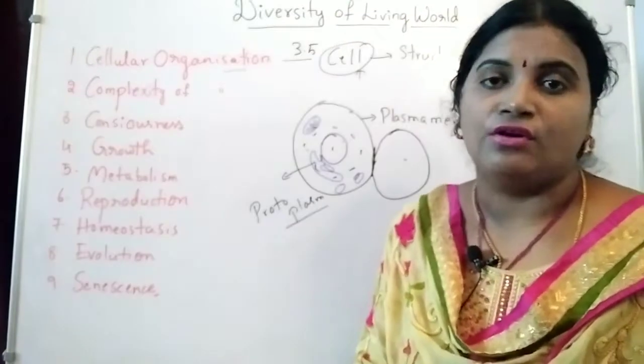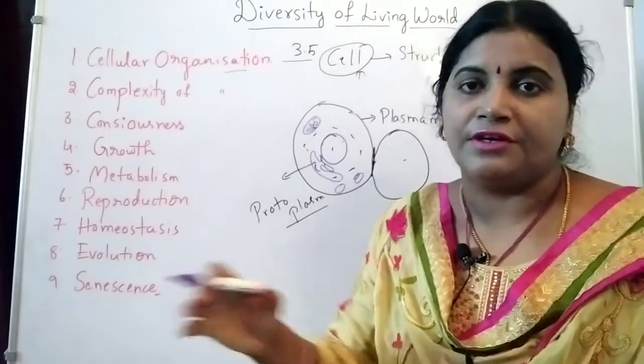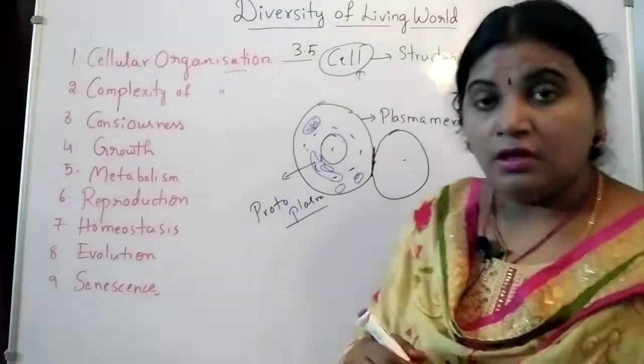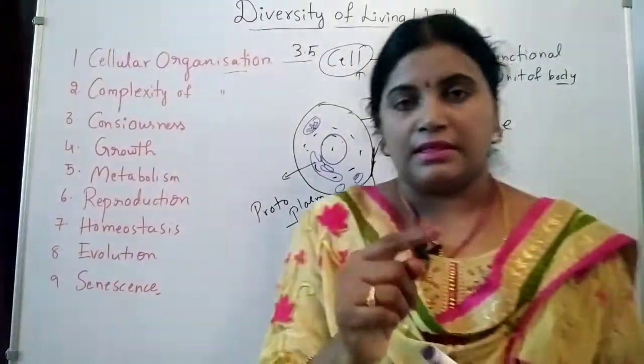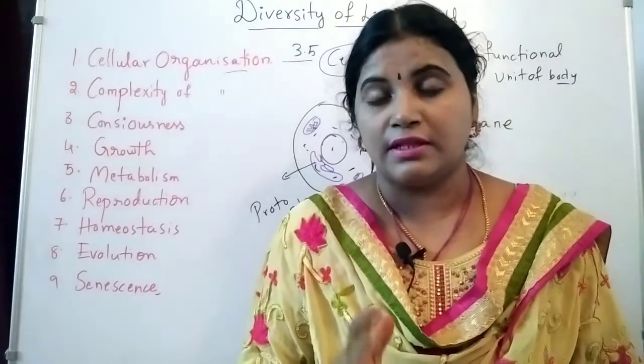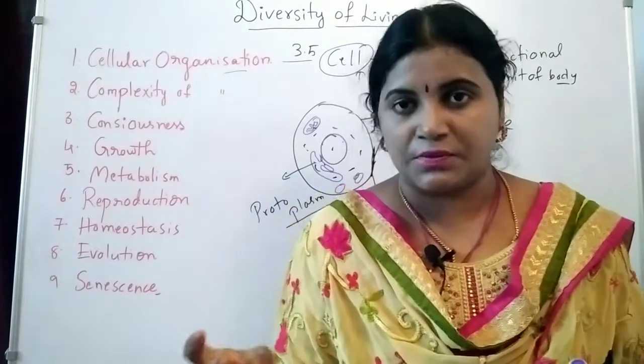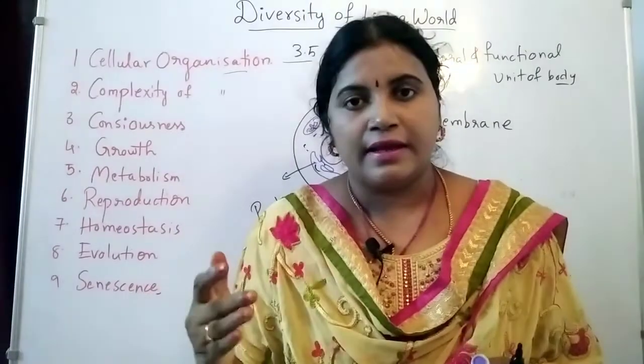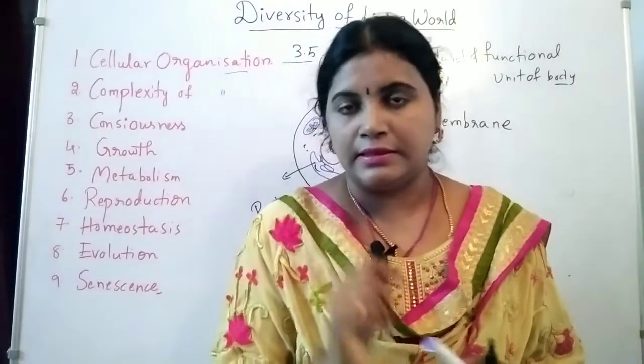These all are the cell organelles which perform different functions. So a cell, even though it is a single cell, performs all the life functions like digestion, respiration, excretion. All the life functions are performed by a single cell.